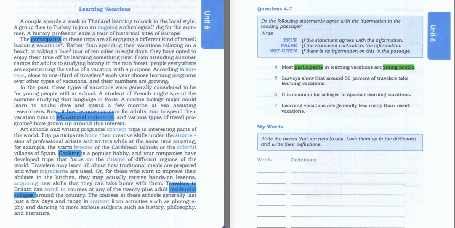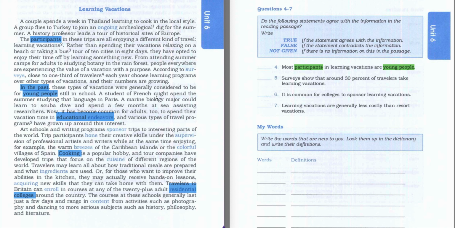So here they were saying that there is information about the age. In the following paragraph, we have some information about young people. So let's read this sentence. In the past, these types of vacations were generally considered to be for young people still in school, but it was in the past. It doesn't say that it's in the beginning. Be careful with that. So let's read further, and let's try to find any information about what happens nowadays, because they were saying about the past.